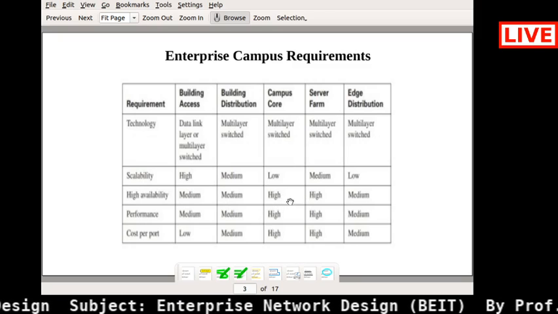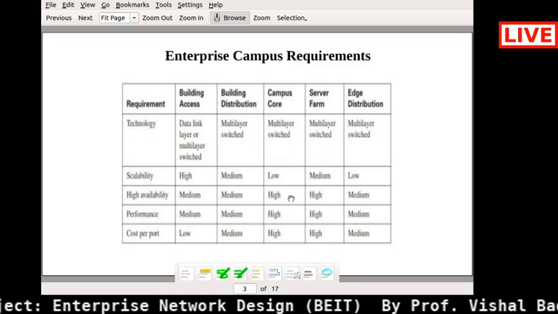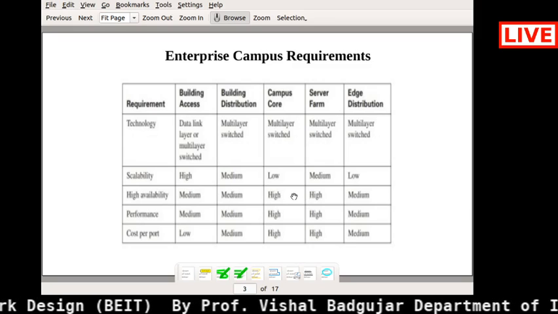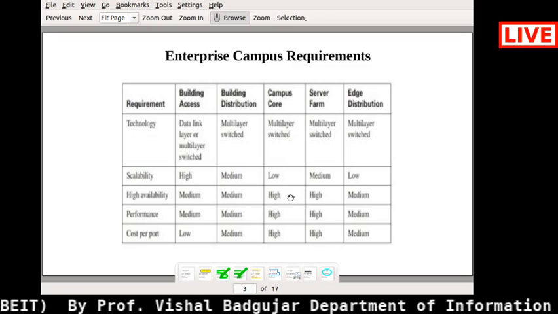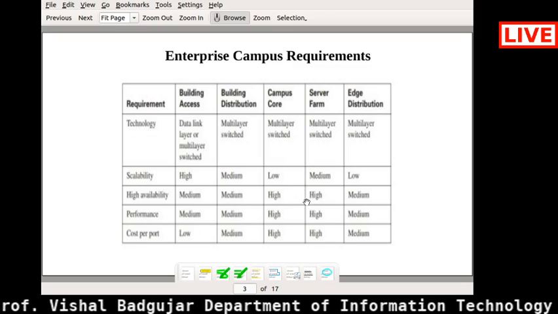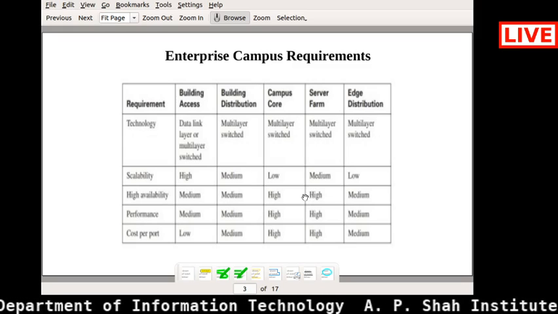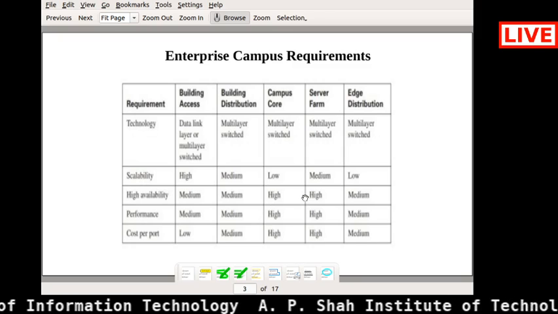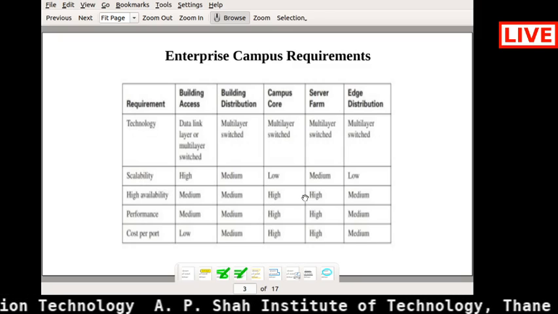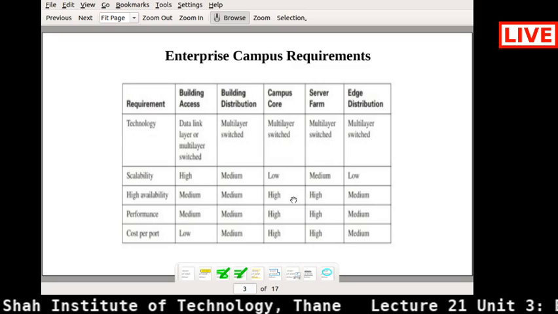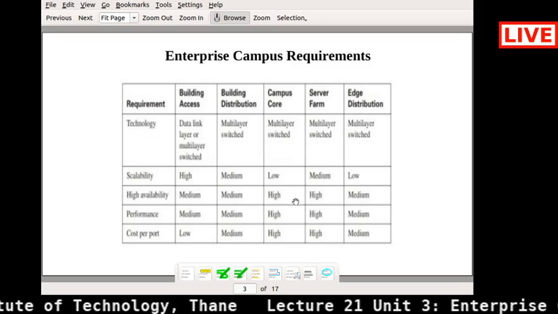So high switching should be there, and backup links should be there. Whatever servers you are going to use there will also be available, so that all the services you use with the help of that network are available to you. And the rest have medium availability.